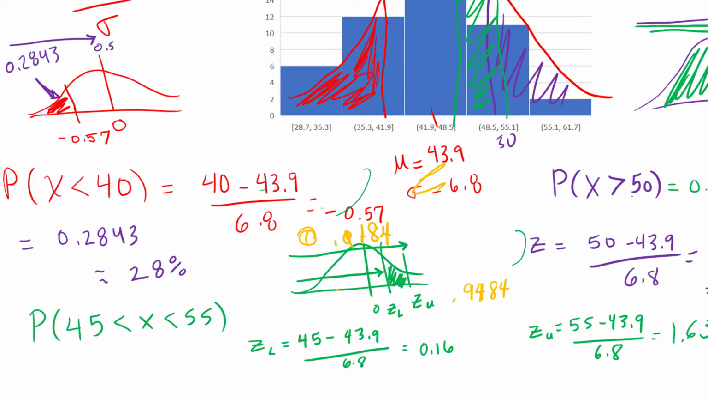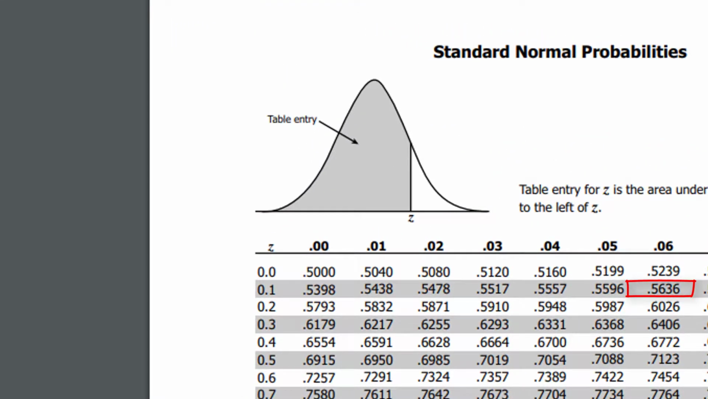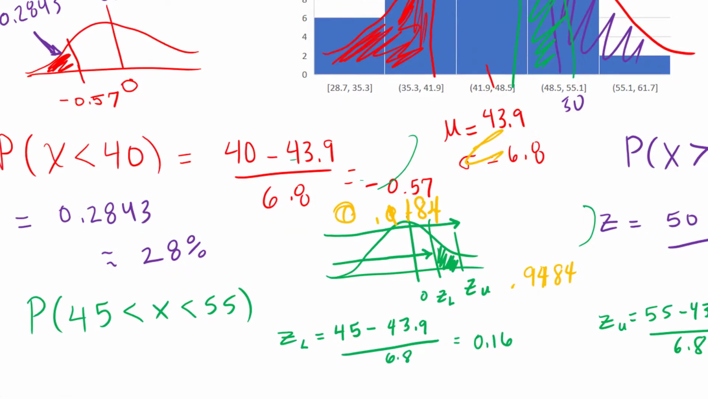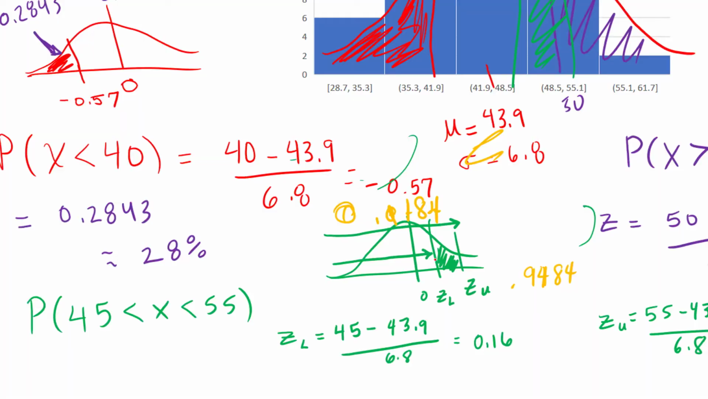And now I need to find the lower area. So at 0.16, I get 0.5636, which is this area.